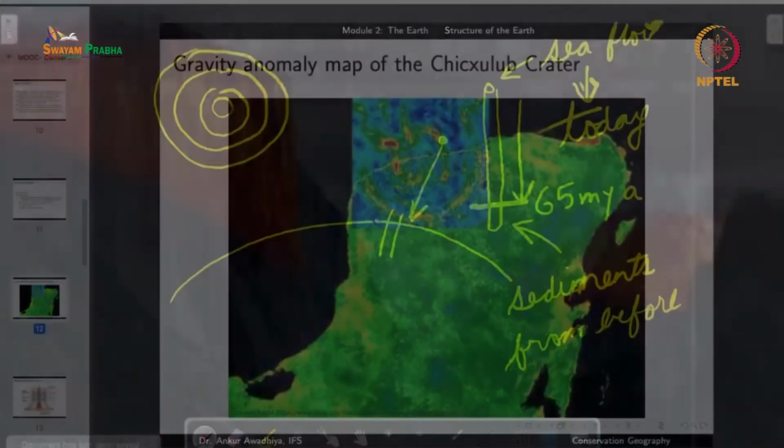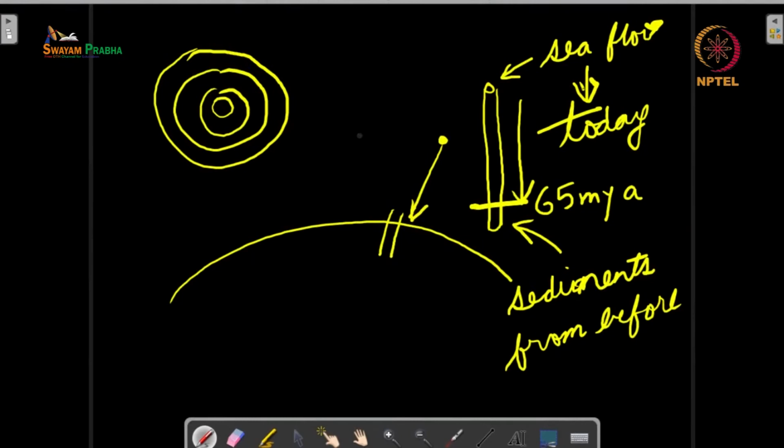So we have a mathematical or computational model that tells us that if an asteroid of this size would have impacted the earth at this particular speed, what would have been the level of destruction. Now what kinds of destructions can happen? Well, one, there would be a large tsunami, because this location is very close to the sea. Half of this crater is on land, half of this crater is on water. So when this impact occurred, there would have been a very great tsunami.